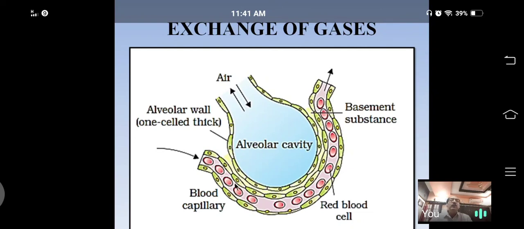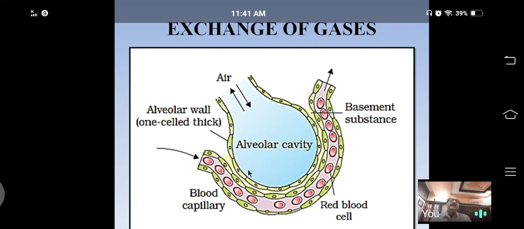Therefore, diffusion takes place between blood and air, between the blood of the capillary and the air of the alveoli. Carbon dioxide moves from its higher concentration to a lower concentration, means blood to the air.